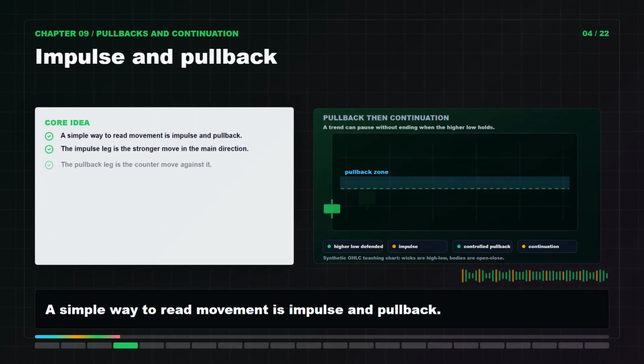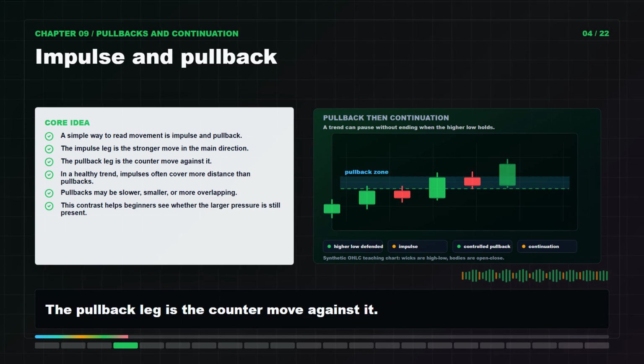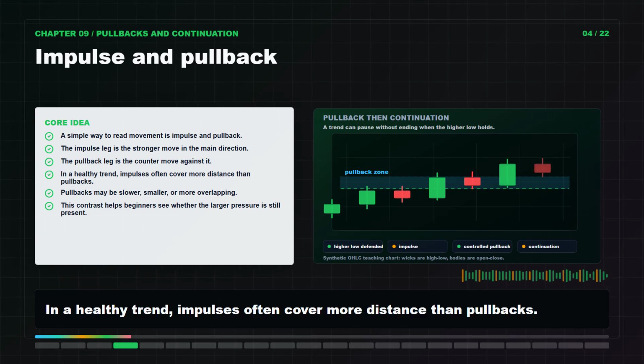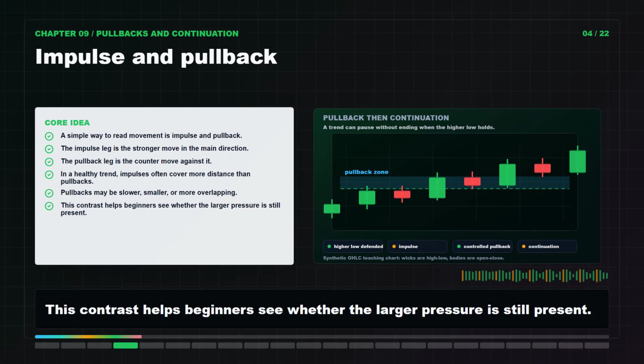A simple way to read movement is impulse and pullback. The impulse leg is the stronger move in the main direction. The pullback leg is the counter move against it. In a healthy trend, impulses often cover more distance than pullbacks. Pullbacks may be slower, smaller, or more overlapping. This contrast helps beginners see whether the larger pressure is still present.